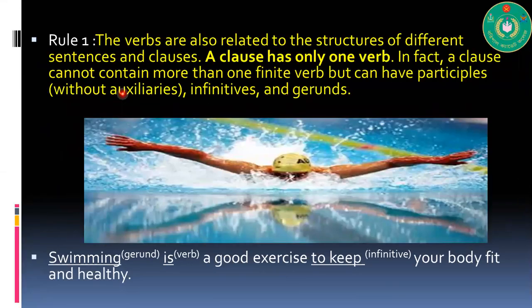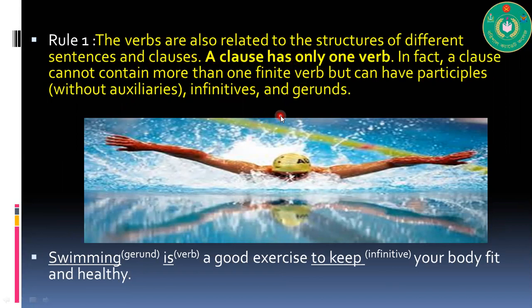Now we are entering into the second portion, which is the right form of verbs. So rule number 1. The verbs are also related to the structure of different sentences and clauses. A clause has only one verb.